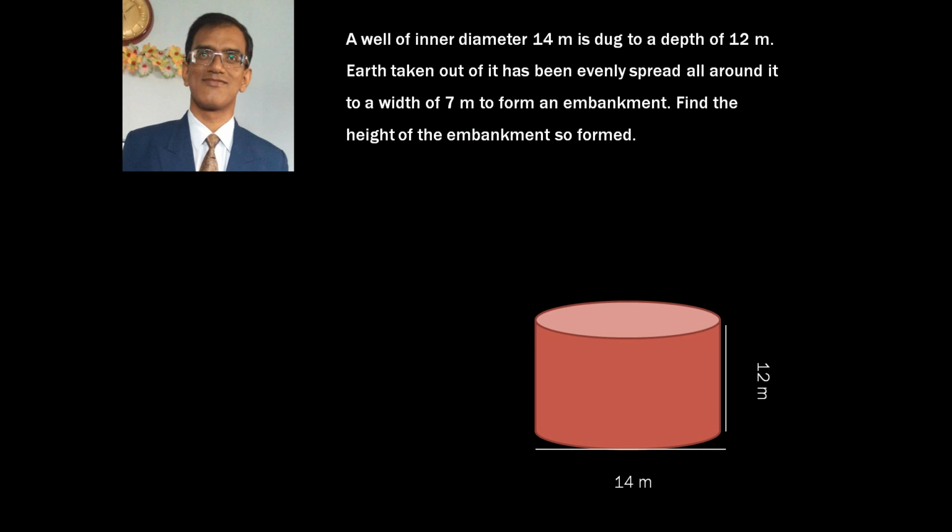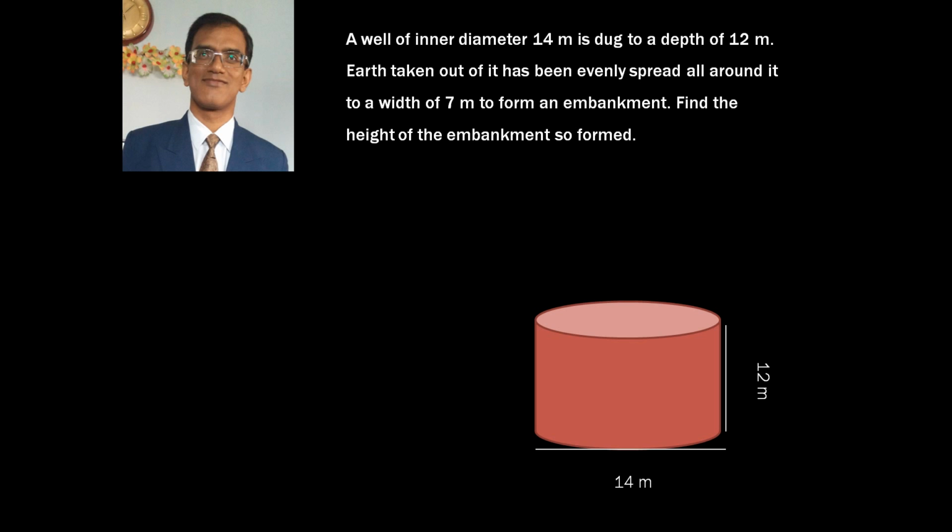Now here is the question. A well of inner diameter 14 meter is dug to a depth of 12 meter. Earth taken out of it has been evenly spread all around it to a width of 7 meters to form an embankment. Find the height of the embankment so formed.